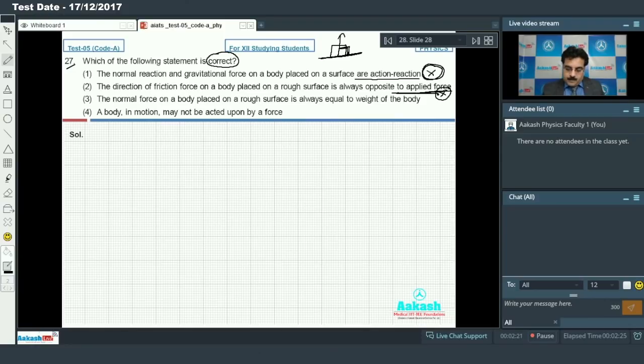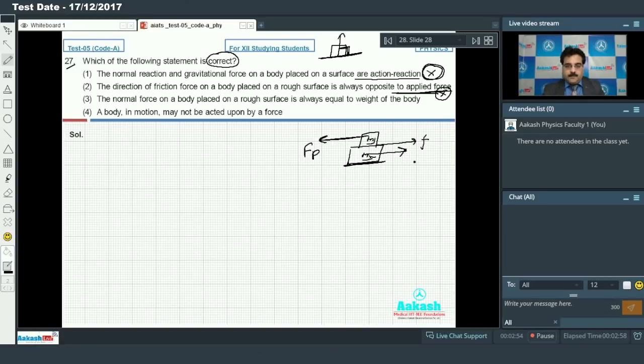Because if we look at many examples, like the block-on-block problems we solve, when this block moves, this block will experience a pseudo force and this block tries to displace over the bigger block, then m1 and m2 will take a relative motion. So during this activity, m1 and m2 will take relative motion with each other, so friction force will be created on this side.